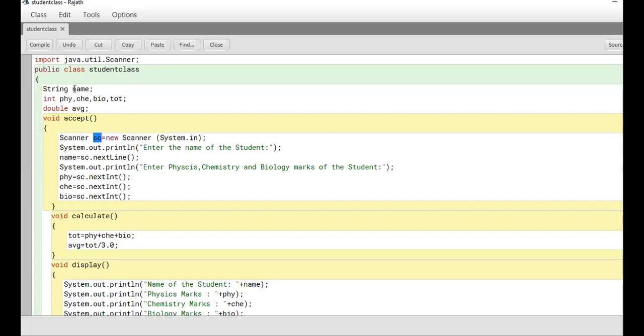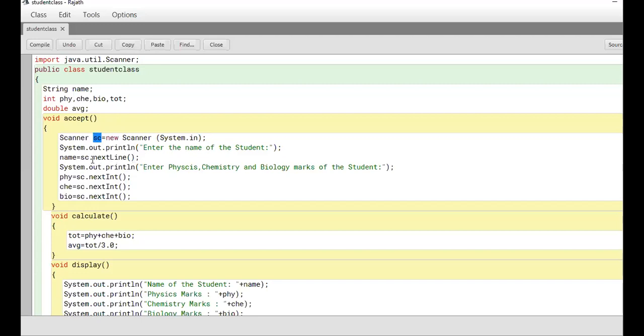The variable name, whatever I declared here, I'm using it here. Then sc.nextLine(). With this object name, sc object dot nextLine, I'm accepting it. Is it okay?